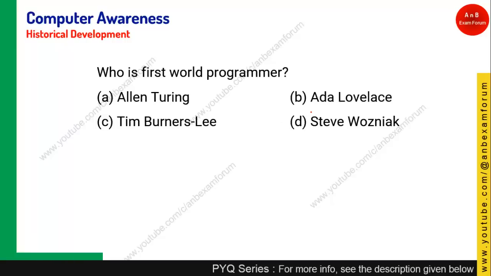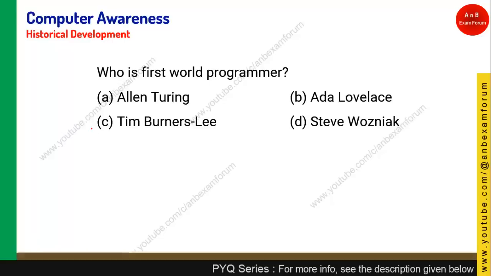Coming to the next, who is the first world programmer? All of these personalities are somewhat related to computer science. Tim Berners-Lee is the inventor of www. Steve Wozniak is one of the founders of Apple computers.